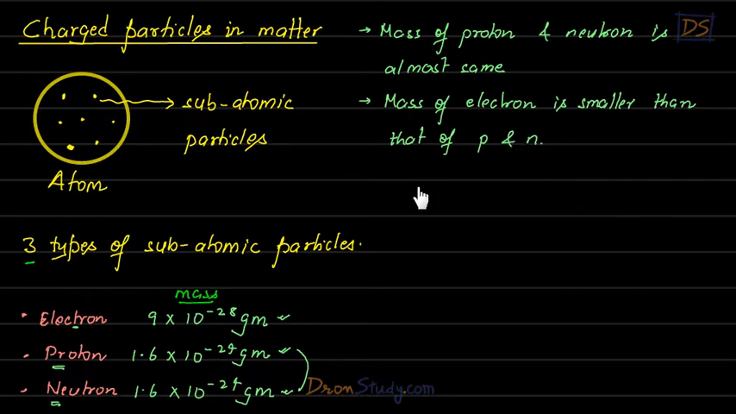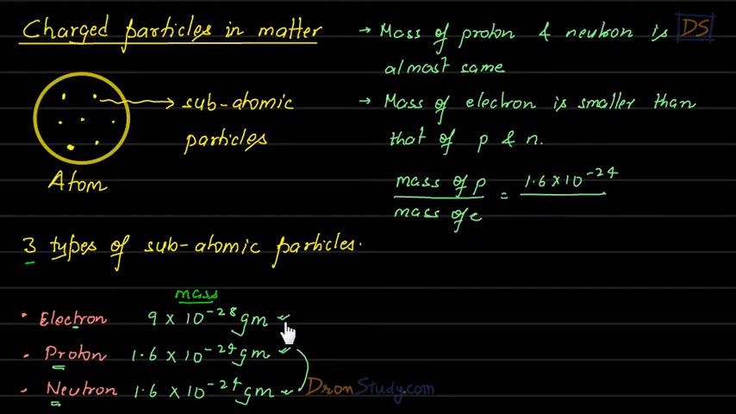Now let us do one thing here, students. Let us take this ratio of mass of proton divided by mass of electron. Okay, let us find out this ratio, students. So see, mass of proton, that is 1.6 into 10 to the power minus 24. Mass of electron, that is 9 into 10 to the power minus 28. So if we calculate this, we'll get 1777.77. You can calculate it, you'll get this.